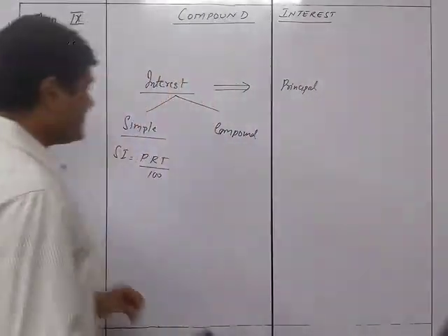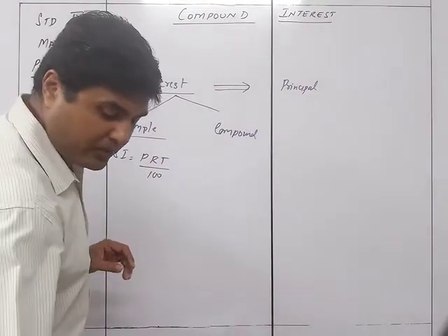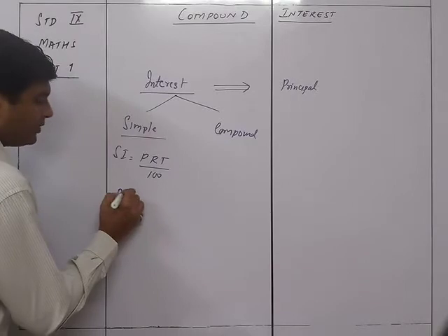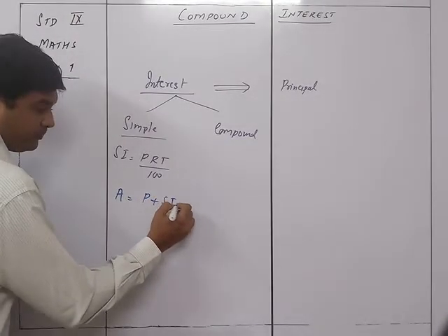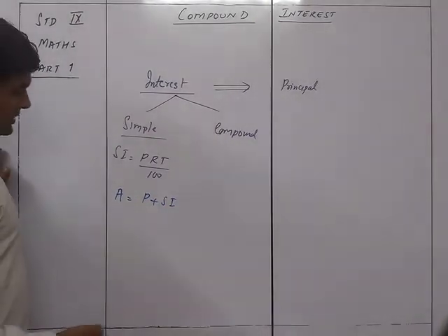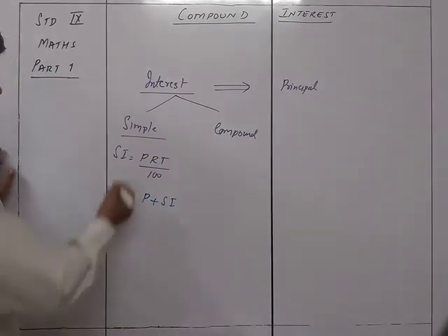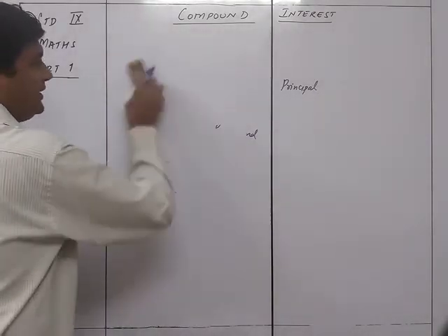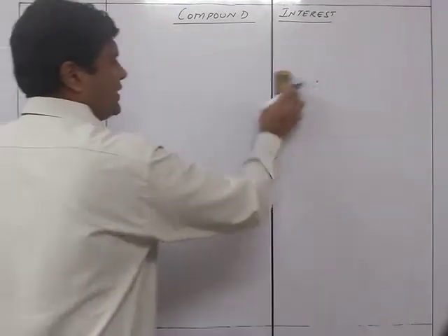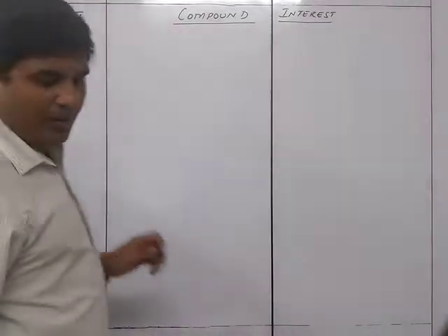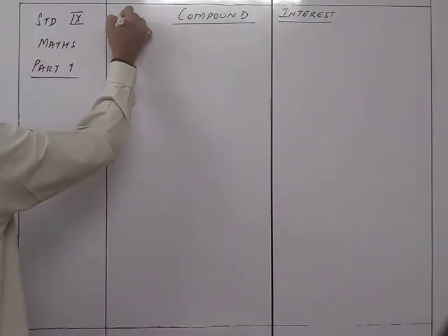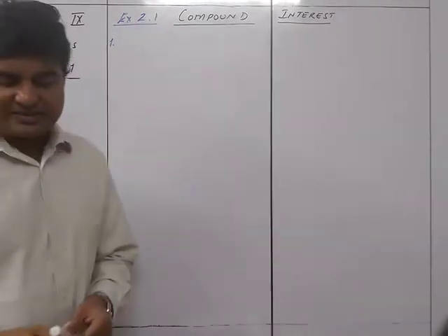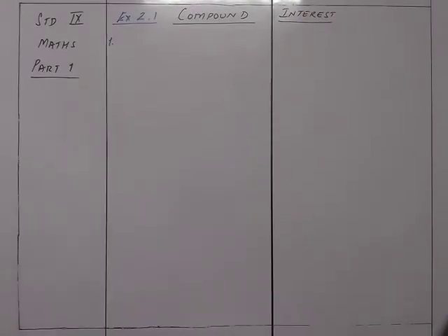Now certain formulas over here, one will be this formula, and the second formula what we'll be using will be that amount is equals to principal plus SI. Okay, these are the main two ones, so quite easy things, nothing which you don't know, because you have been doing simple interest in the 8th standard also. So anyways, we will be going through the sums one by one. Now we are starting with exercise number 2.1, the first sum.